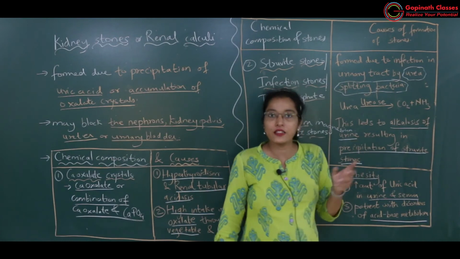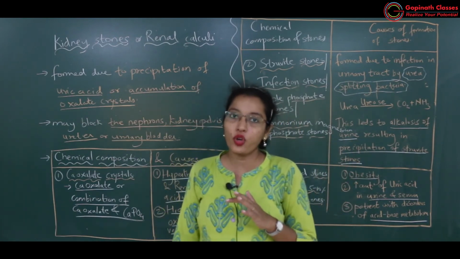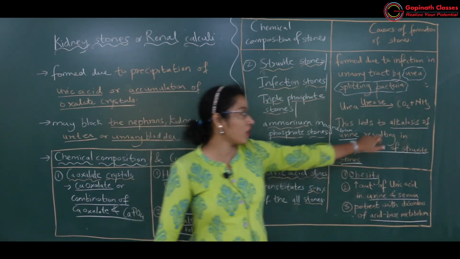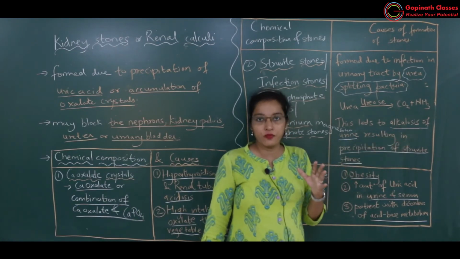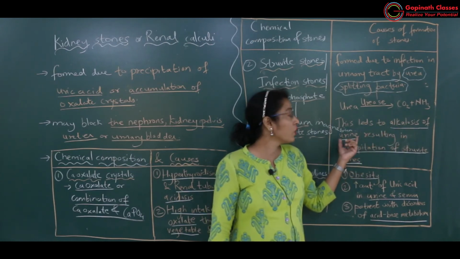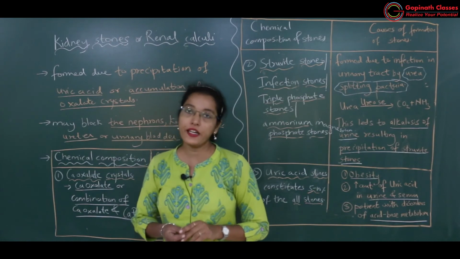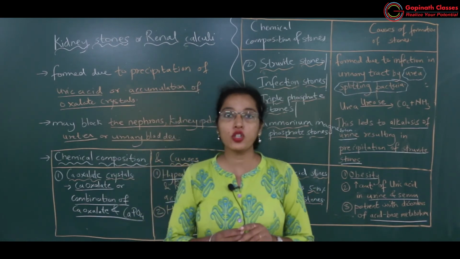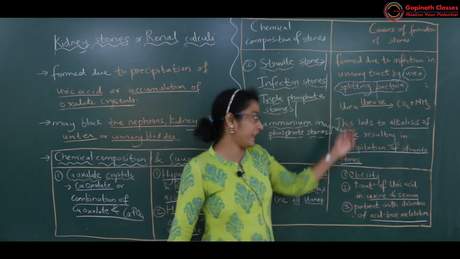Ammonia will be there, as well as in the urinary tract also there will be excess amount of ammonia. So it will result in alkalosis. Ammonia will give alkaline medium to the urine. So alkalosis of the urine is because of release of more of ammonia, and it is due to splitting of urea, and splitting of urea is because of growth of bacteria, urea splitting bacteria.